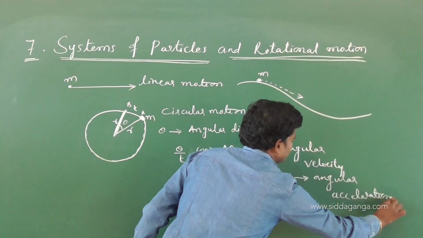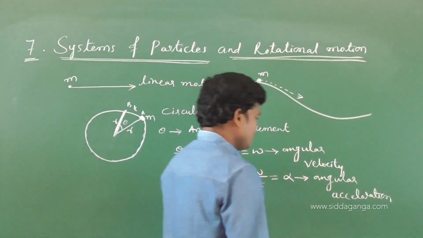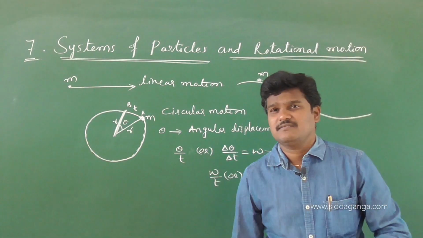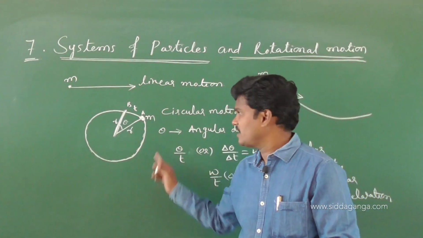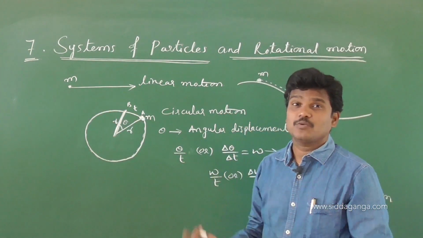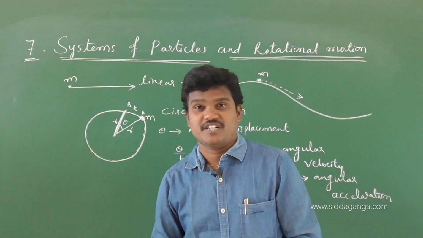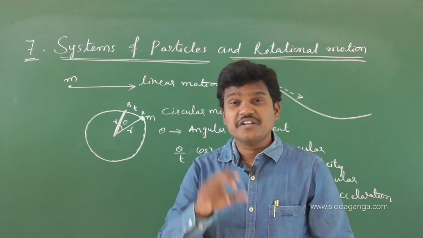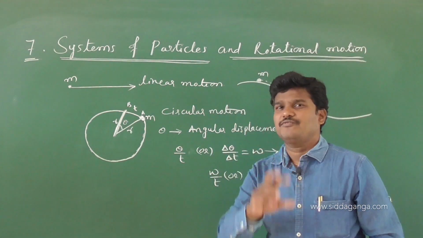So these are covered in the earlier chapters, I am just recalling because this is for the single particle, where the object is treated as a point mass. But we are going to learn about groups of particles, which means we need some extended objects. That extended object is nothing but a group of particles.